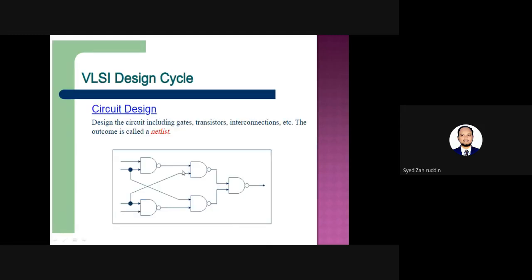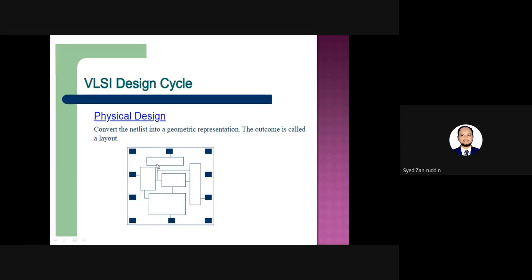Then circuit design. What are the different modules that are required? Once they are interconnected, we have the possibility of producing the netlist. Then once all these functional modules are designed and interconnected, finally it will be packed. This will be called packaging. All these square shaped dots that are visible will be considered as IO pads.